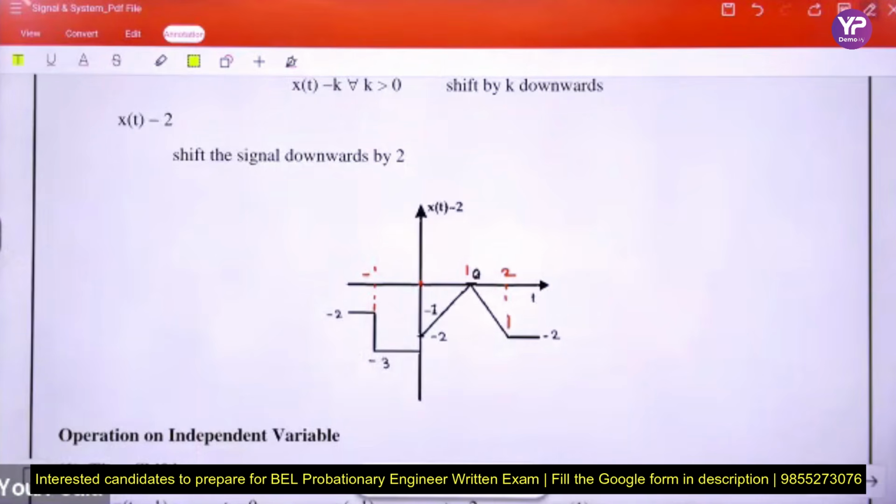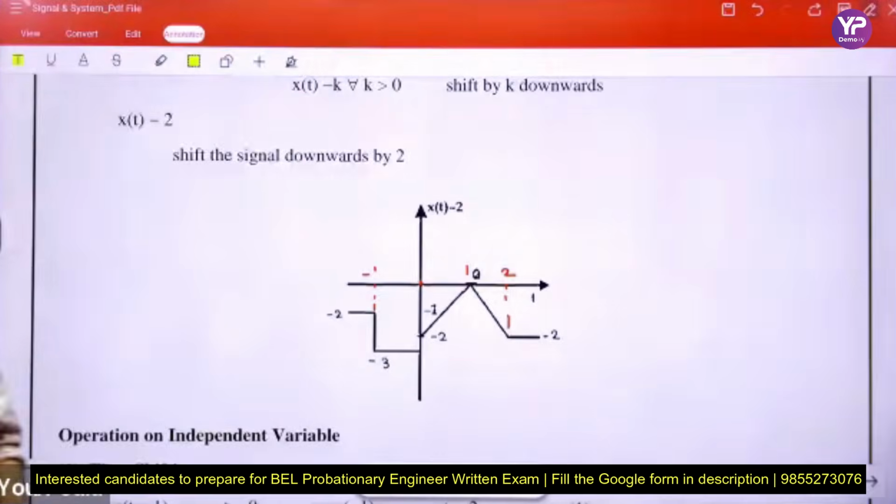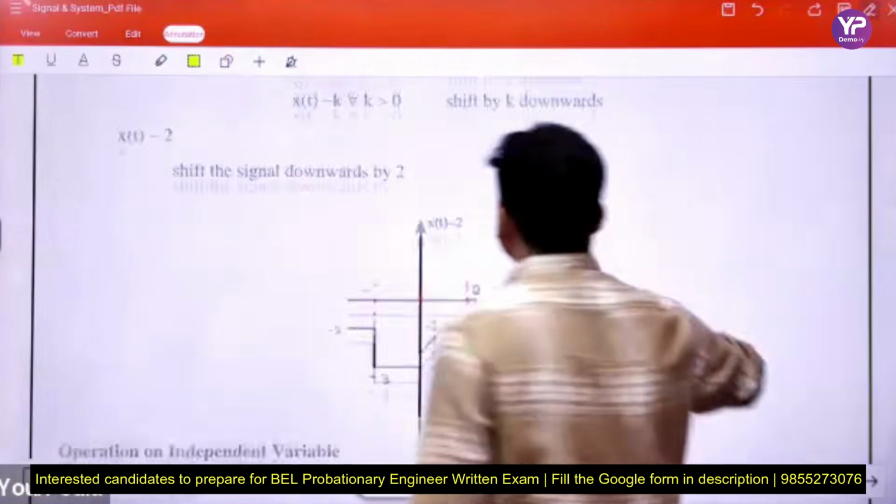Tell me, beta. Harshita: Sir, on what basis is that amplitude value written as 3? It should be... in the previous example, sir. In the previous example, tell me again, beta.